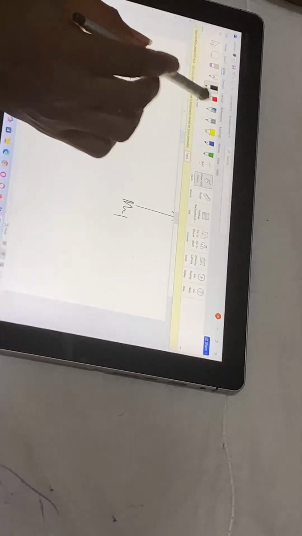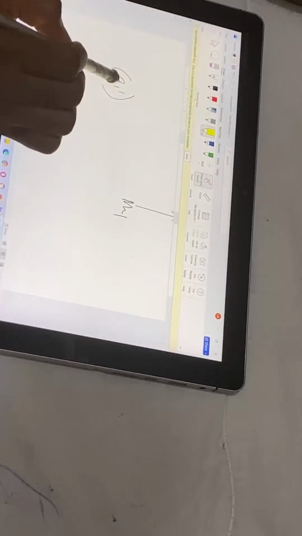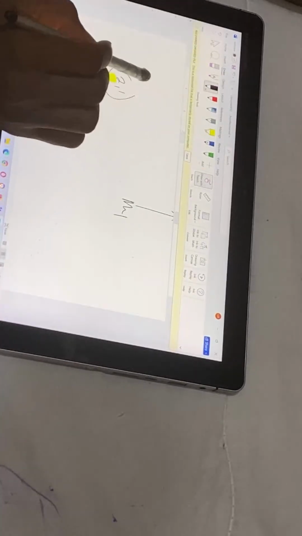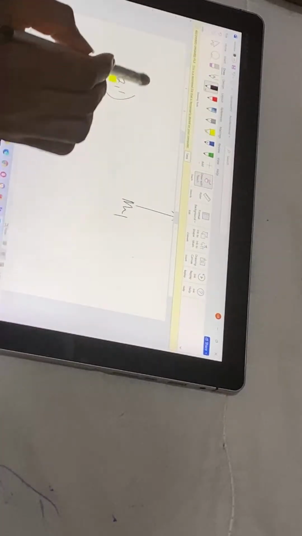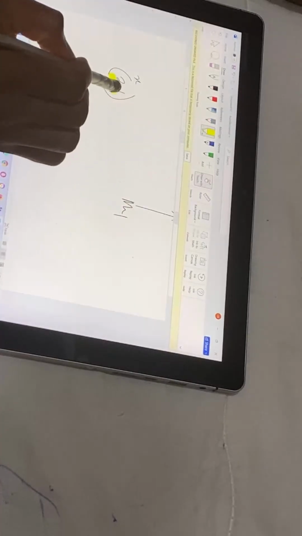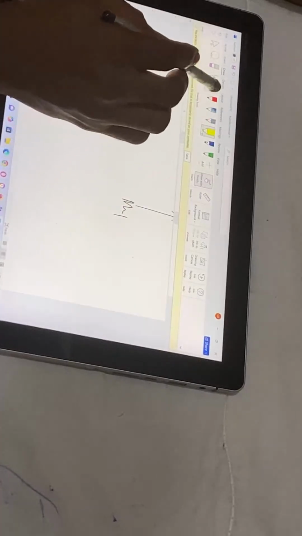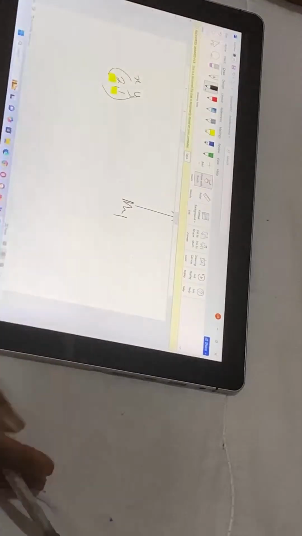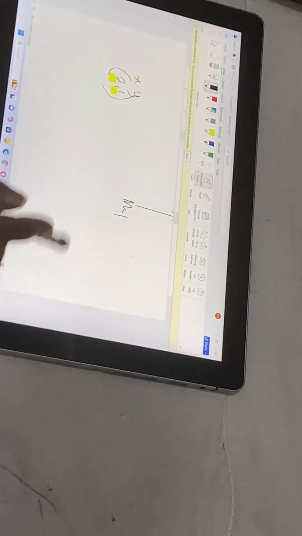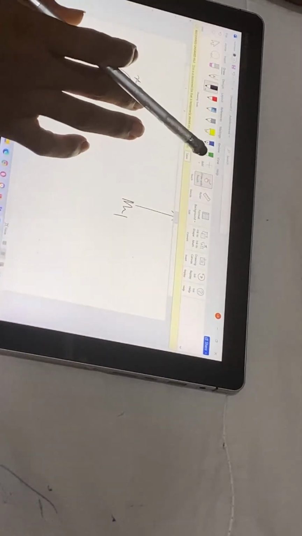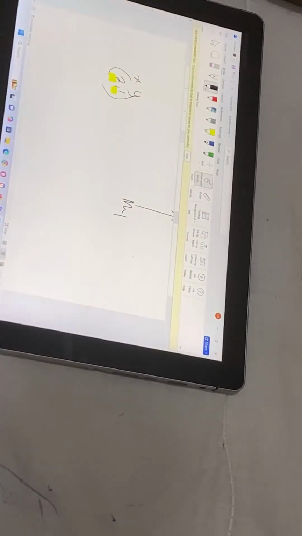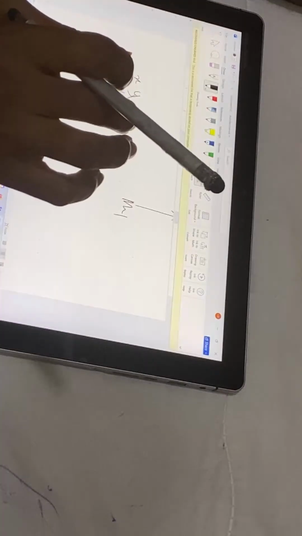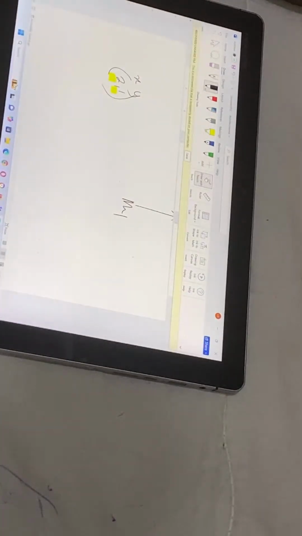In this coordinate, the first one, which is 2, is representing x, while the second one, which is 1, is representing y. So if there's any mass attached to this point and you are asked to find the center of mass, it means you are asked to find the center of mass in a coordinate, since the coordinate is given to you.